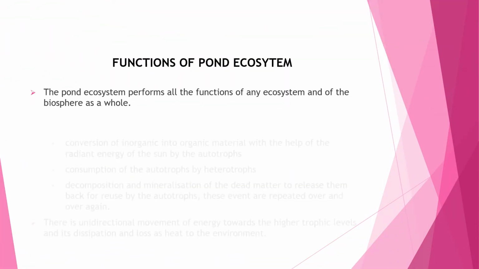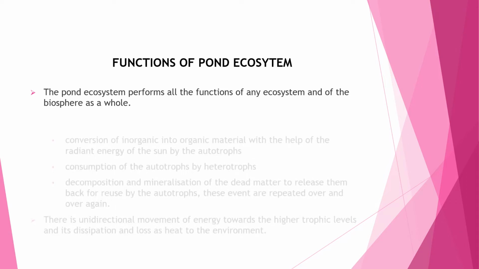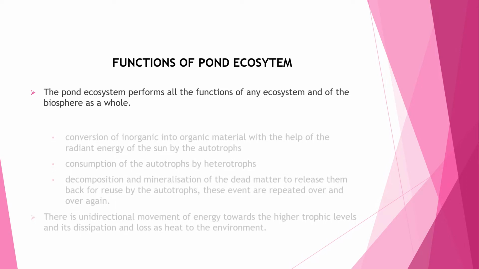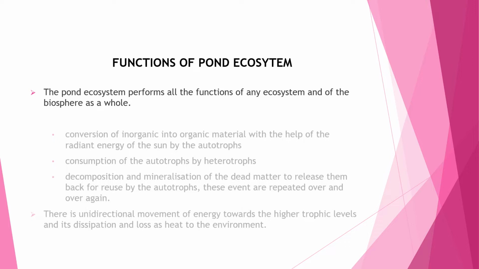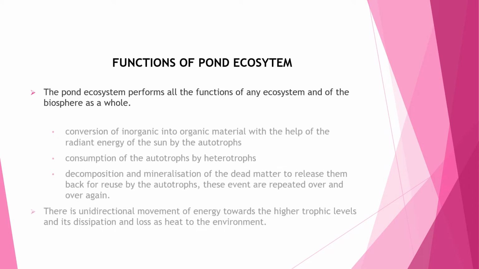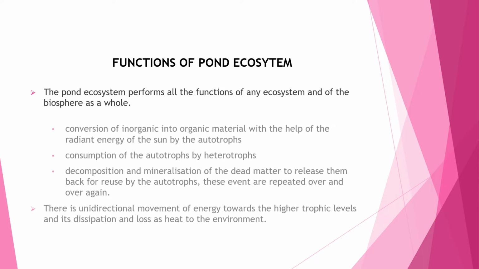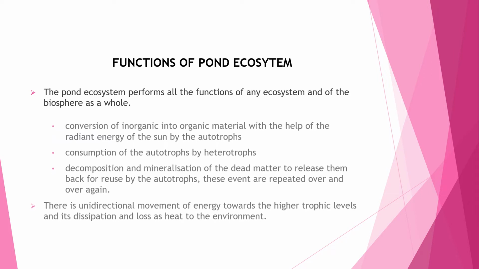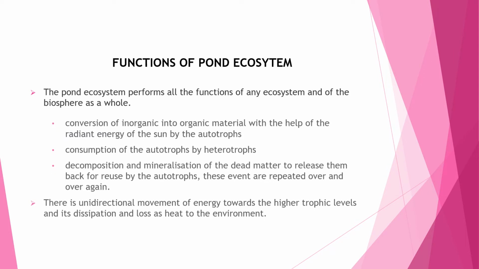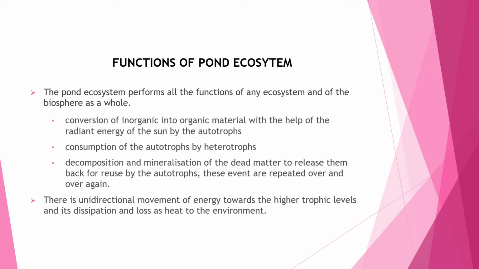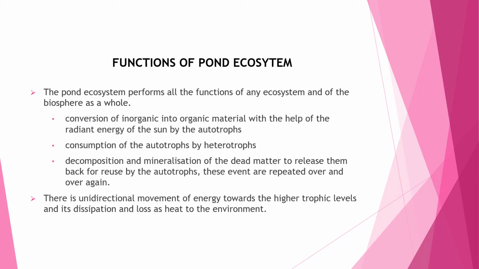The system performs all the functions of any ecosystem and of the biosphere as a whole. That is, conversion of inorganic substances into organic substance with the help of the radiant energy of the sun by autotrophs, consumption of autotrophs by heterotrophs, decomposition and mineralization of the dead matter to release them back for the reuse of autotrophs.